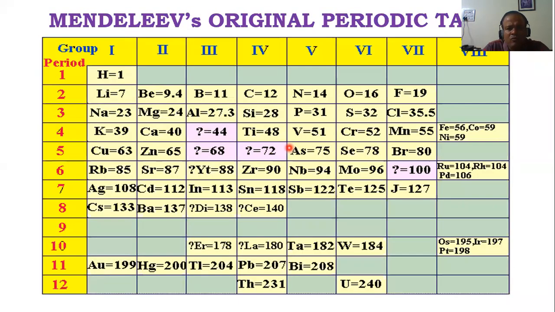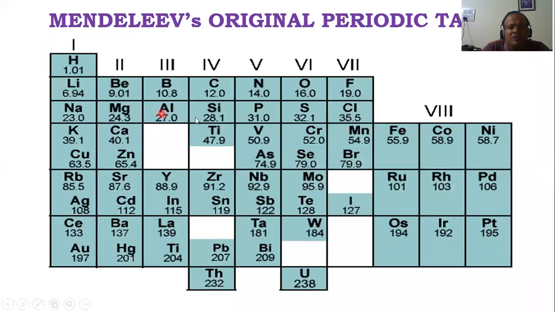So what did Mendeleev do? If you can see here, how many groups were made? There were 8 groups: 1, 2, 3, 4, 5, 6, 7, and 8. Now these 3 columns come under the same group. Remember that. And how many periods were there? Periods means rows. 1, 2, 3, 4, 5, 6, and this was the 7th row. So there were 8 groups and 7 periods.